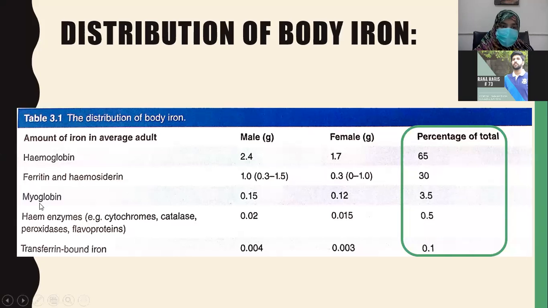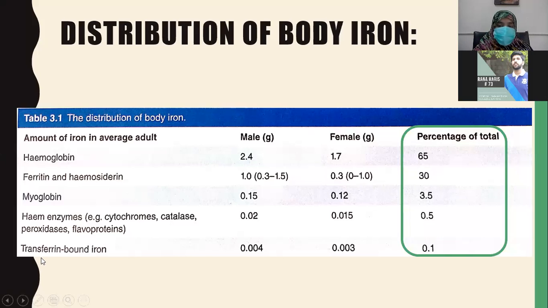Myoglobin, it is a muscle protein. Myoglobin, as the name indicates, myo, muscle. It's 3.5% of the total body iron. Heme enzymes such as cytochromes, catalase, peroxidase, ferriproteins, it's 0.5%. Beta, you should know these names of these enzymes. This is a very favorite viva question of the examiners, that what are the heme enzymes, or what enzymes contain iron. So these are cytochromes, catalase, peroxidase, and ferriproteins.